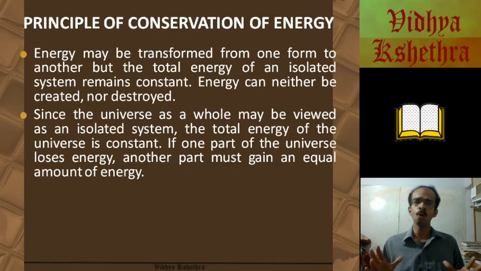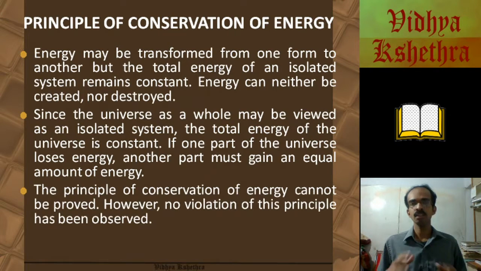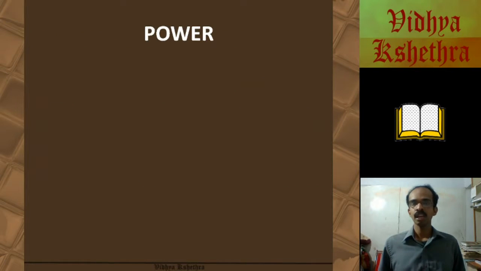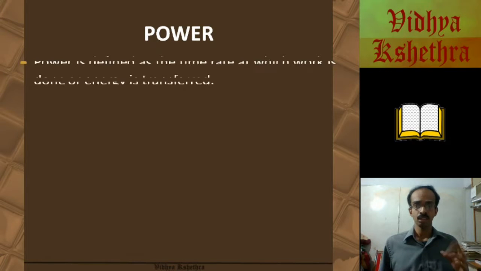Since the universe as a whole may be viewed as an isolated system, the total energy of the universe is always constant. If one part of the universe loses energy, another part must gain an equal amount of energy. That is, the principle of conservation of energy cannot be proved. However, no violation of this principle has been observed. This is very important.